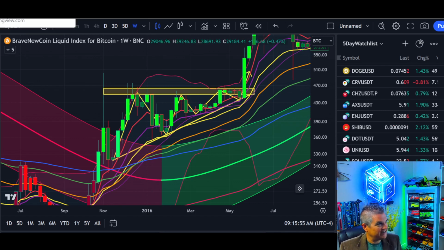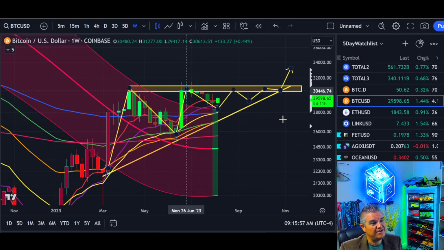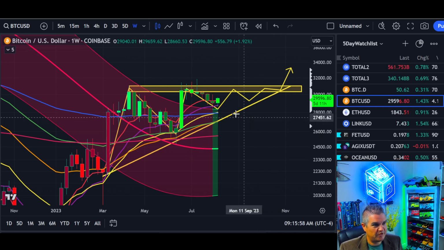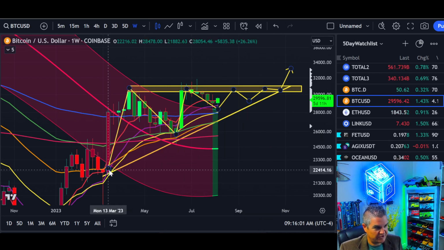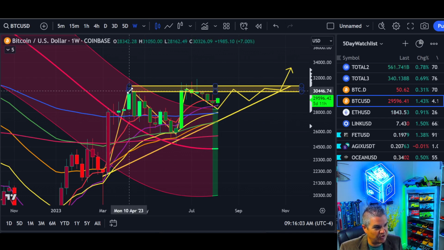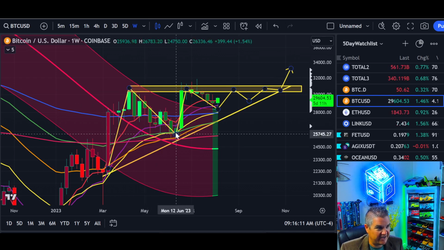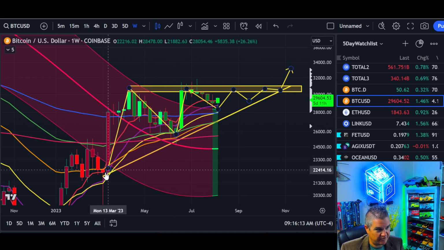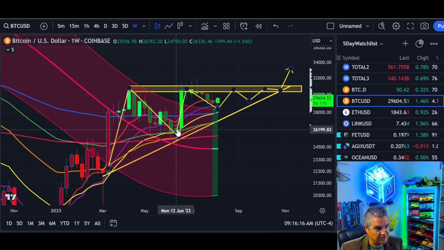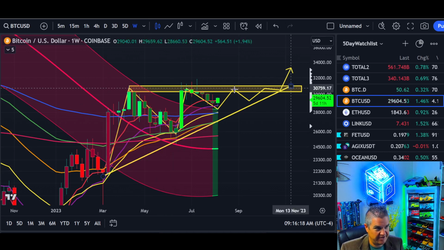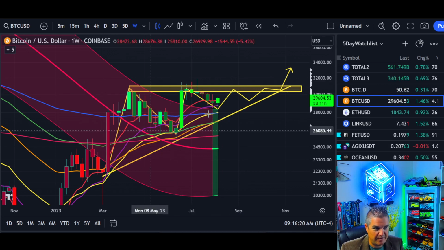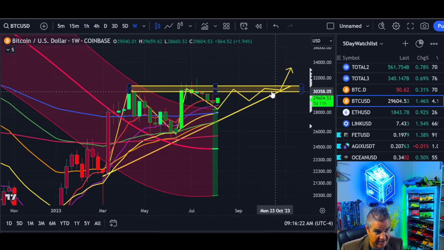Well, I'm glad you asked again, and let's go take a look-see. So I just so happen to have this drawn up for us. If we were to repeat, started forming our initial resistance zone back in April of 2023, made a high. Here's our first touch, and we start to form this. And now we come back down, make a higher low. So far, right, from our March lows, higher low, ascending triangle potential, right? We're just potential so far because we're only about halfway through if this is going to play out.